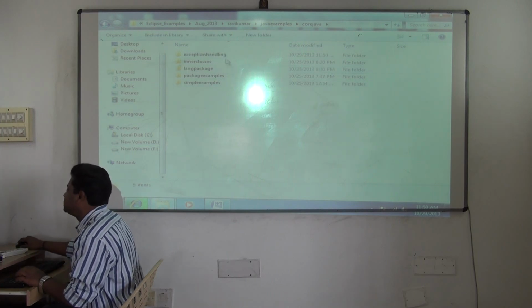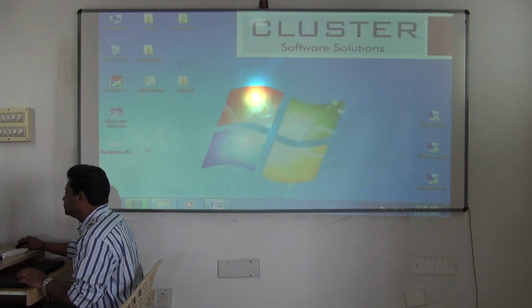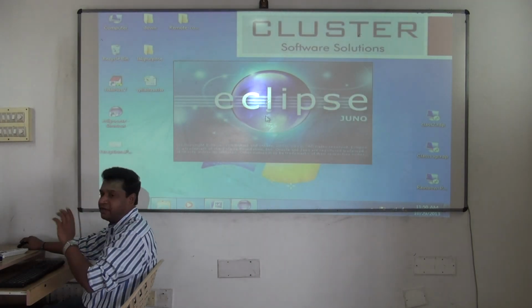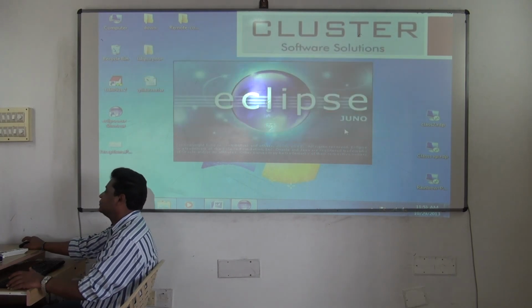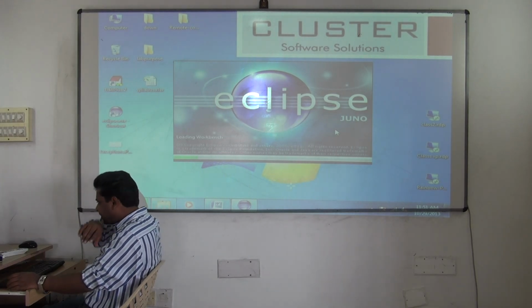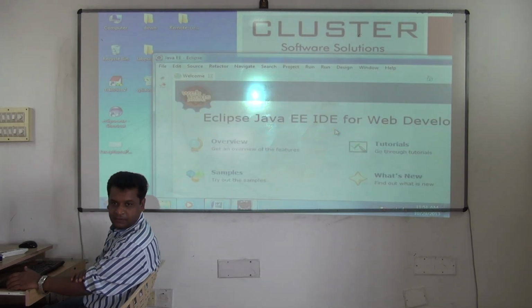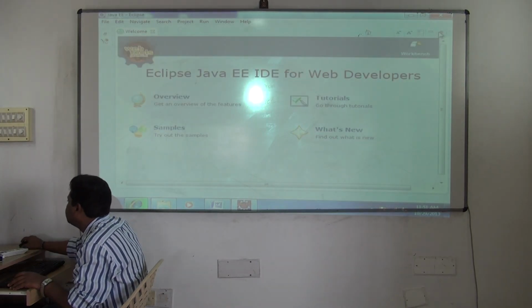Understood? So in this, what will I do? Copy that path. Now open Eclipse. There again metadata will be created. So a new workspace now. Don't put it in the lang package. Okay. So first time, yeah.